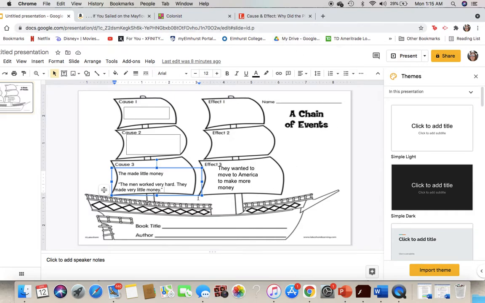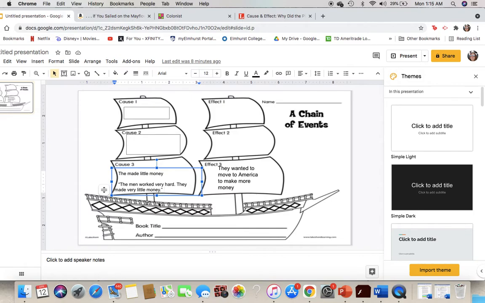So a quote that I found was, "The men worked very hard. They made very little money." Now, to quote evidence correctly from the text, we need to use something called quotation marks. They look like two little squiggles right up there, like two little apostrophes next to each other.